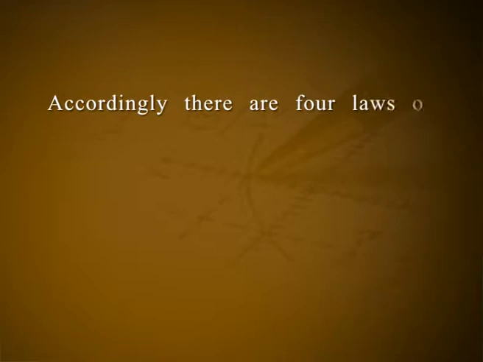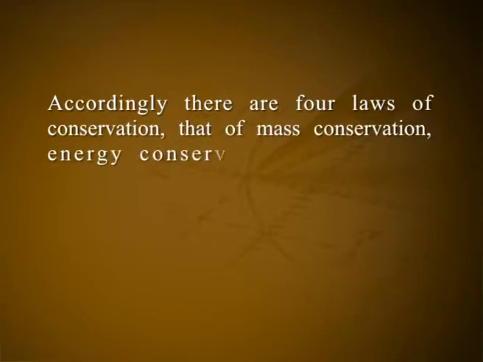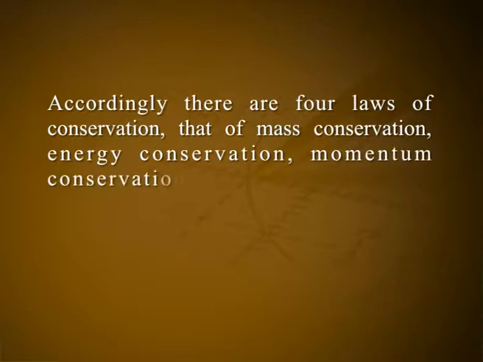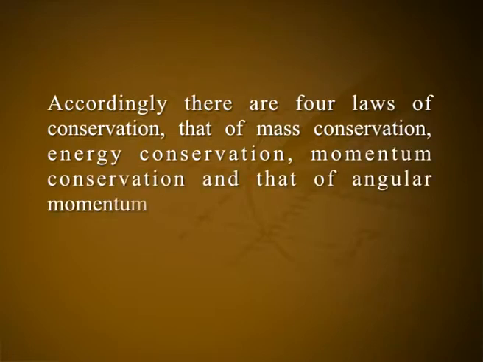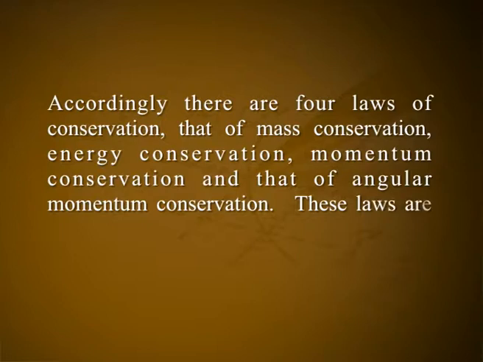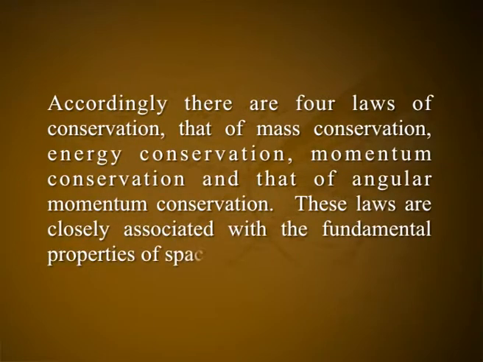Thus, four physical quantities do not change in closed systems, namely mass, energy, momentum, and angular momentum. Accordingly, there are four laws of conservation: that of mass conservation, energy conservation, momentum conservation, and that of angular momentum conservation. These laws are closely associated with the fundamental properties of space and time.